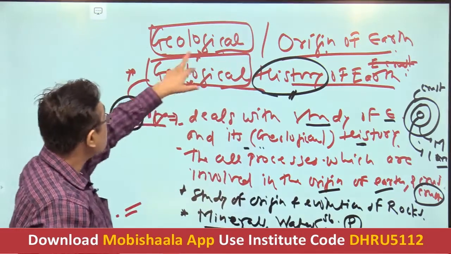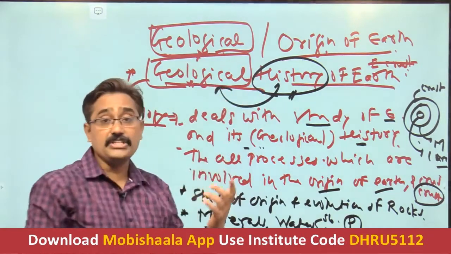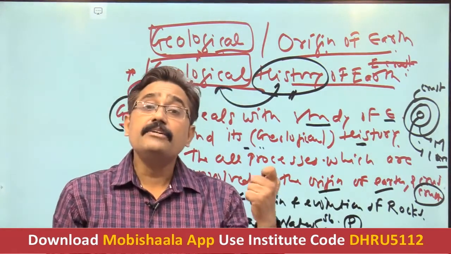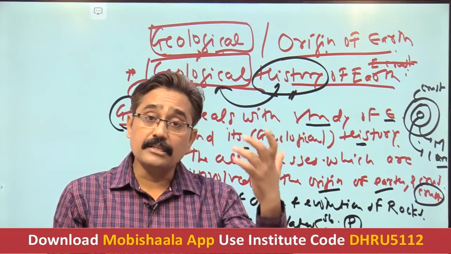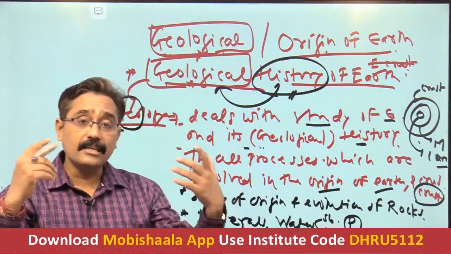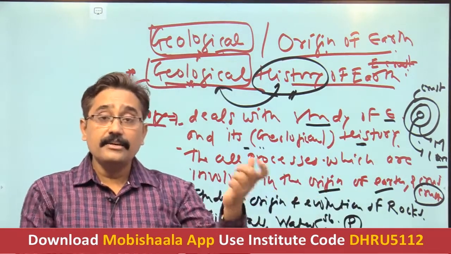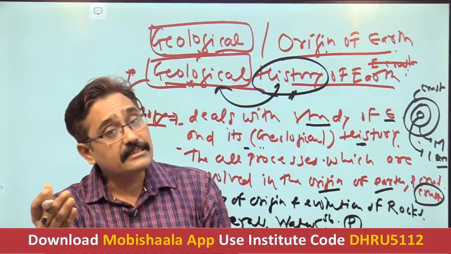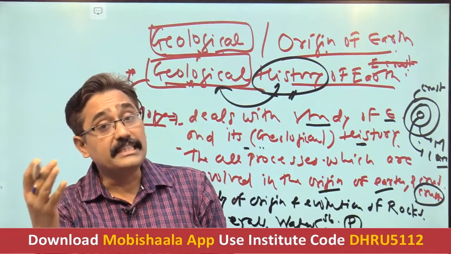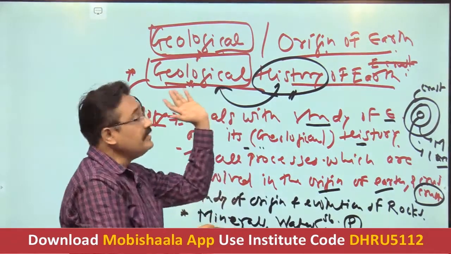But as far as this point in geology is concerned, history means the geological history. Geological history means the formation of the earth, origin of the earth, origin of the crust and all this, and the life forms that develop in it, and the various processes involved with respect to this earth, phenomena such as earthquakes, volcanoes, etc. So all that history we have to see in this point.